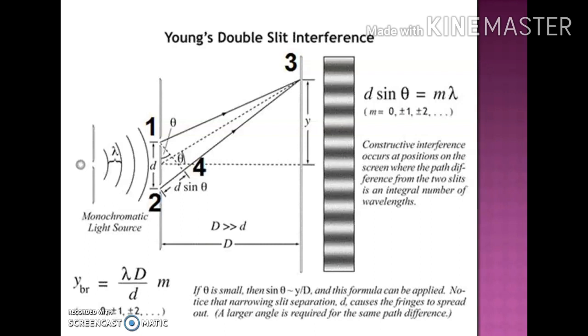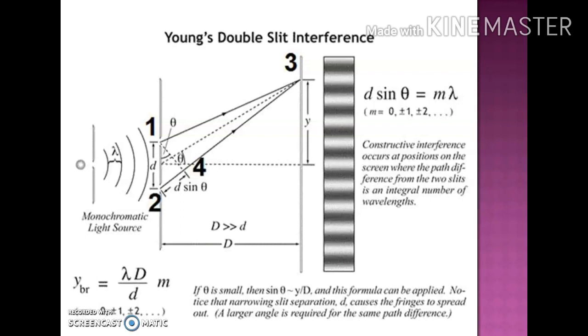Now, in order to obtain the value of y, that is, to know at what positions we will get the maximas or the minimas, we have to obtain a relationship for the path difference. You can see that from slit 1, the waves reach point 3, and from source 2, the waves also reach the common point 3, and they interfere.